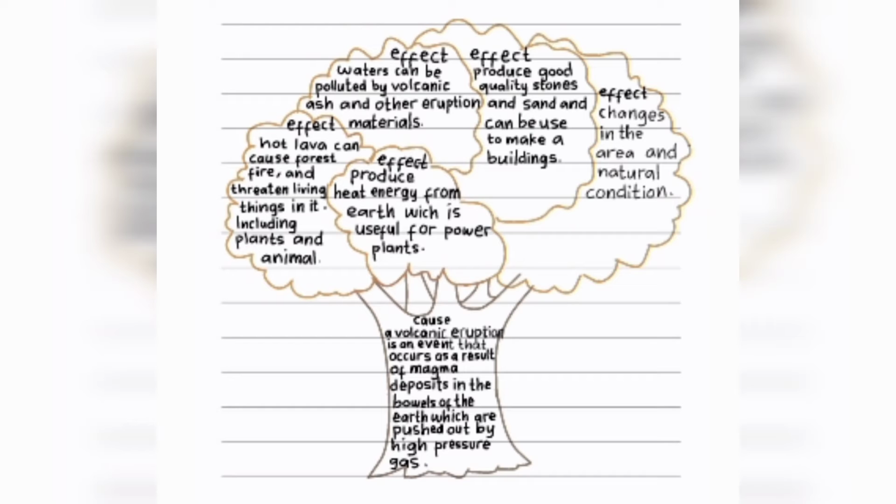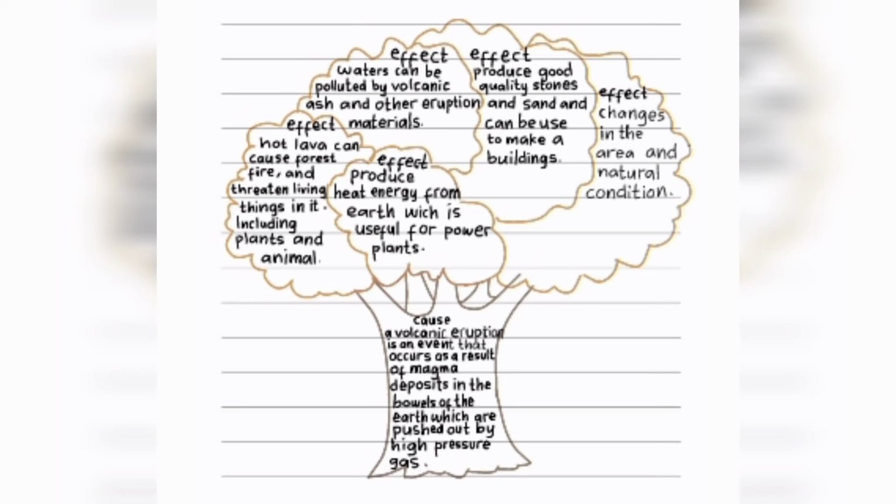Effect number 1. Produce hot energy from earth which is useful for power plant. Number 2. Hot lava can cause forest fire and threaten living things in it, including plant and animal. Number 3. Water can be polluted by volcanic ash and other eruption material.